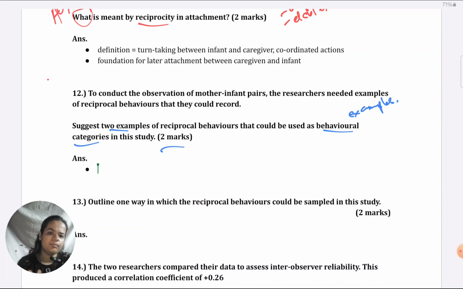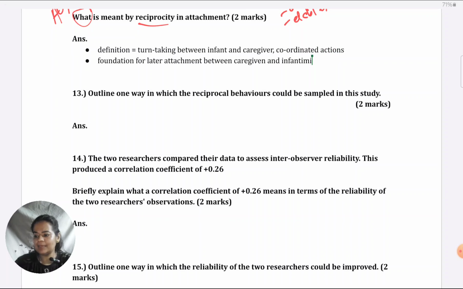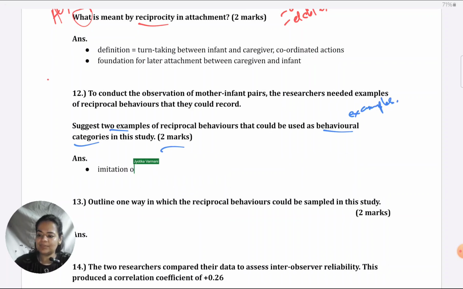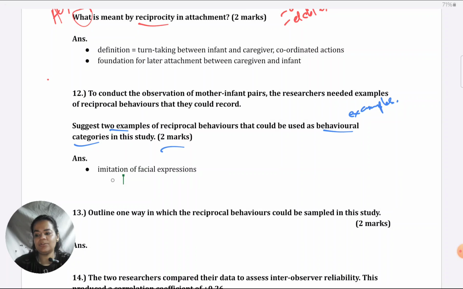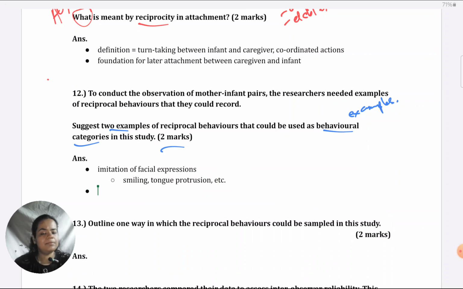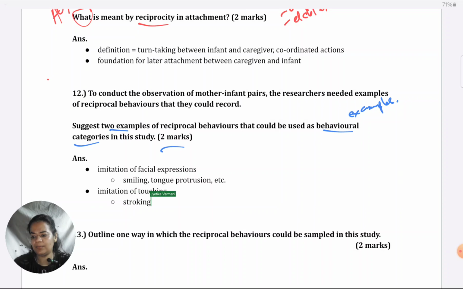What I would put, like my examples would be, like I told you, I would like to give the category and the behavior within that. So I would give one category as imitation of facial expressions. Within that, I would give examples like, say, smiling, tongue protrusion, etc. And I would give another category as I had mentioned, imitation of touching or reciprocation of touching. So this would include like stroking the palm, something like that.